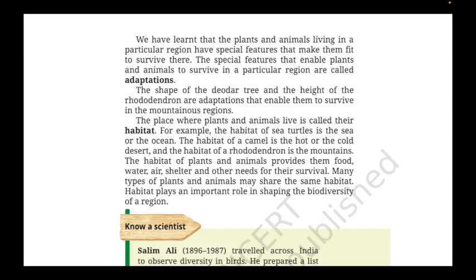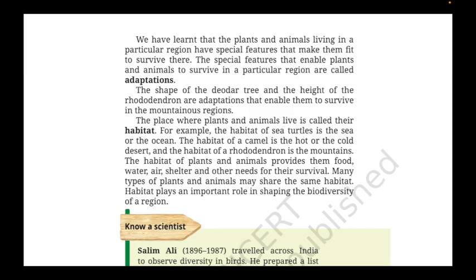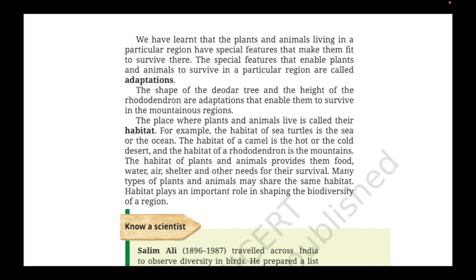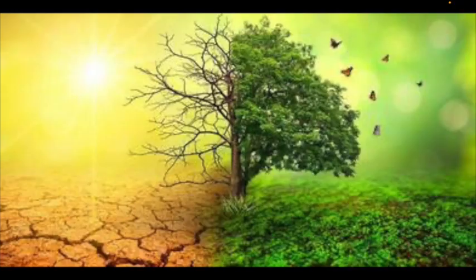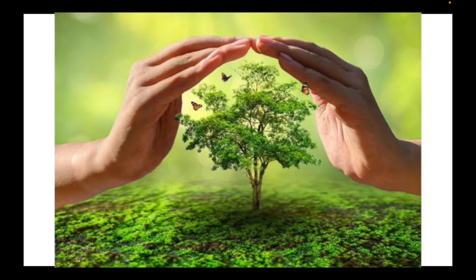So we have understood that plants are different, the animals are different. Why? Because they live in different habitats and face different conditions. But remember, they are also interrelated. In science, we will finally realize that everything is connected. Plants may be different, animals may be different, but both depend on each other. If plants disappear, then the animals depending on those plants will also disappear. If that happens, Earth will move towards destruction. That is why scientists and nature lovers have worked hard to preserve diversity.